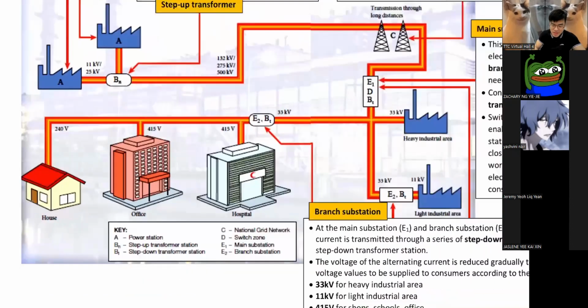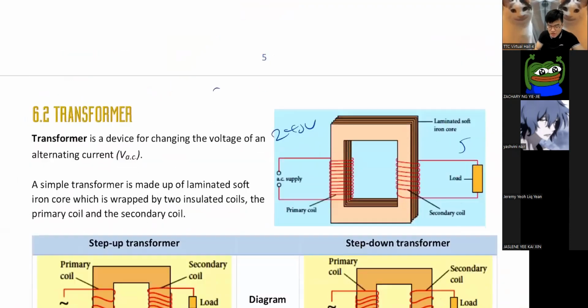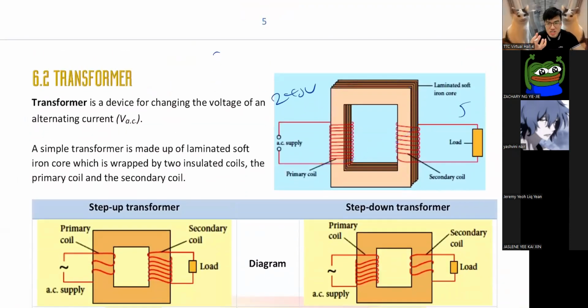So this is why you have a transformer inside your charger. The transformer will change this 240 volt into 5. Now you can charge your phone. You get what I'm trying to say? You know your laptop charger? When you plug in your laptop charger, it's like a cable, and then there's a black box, right?